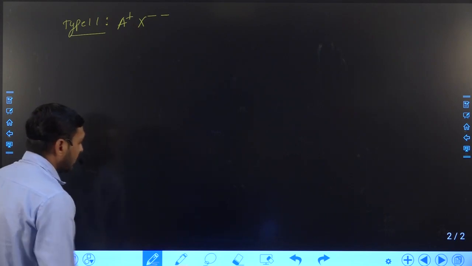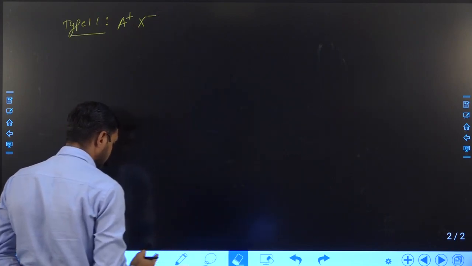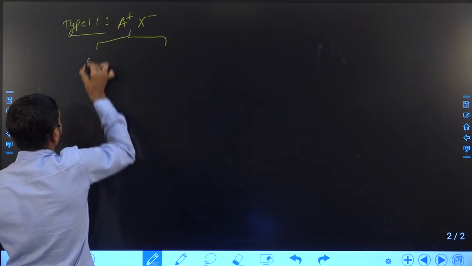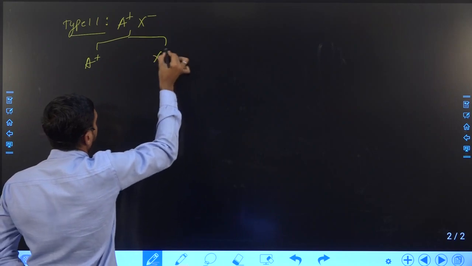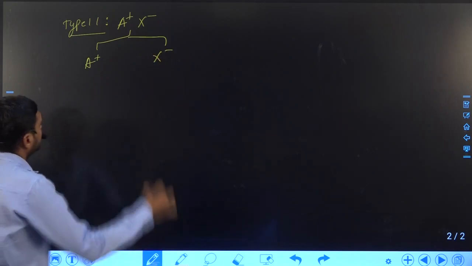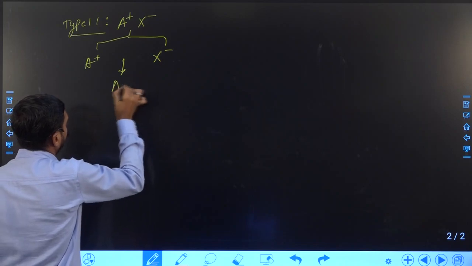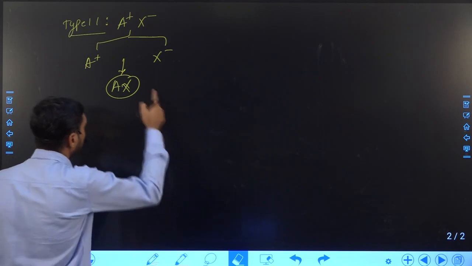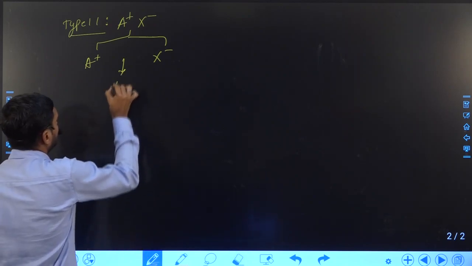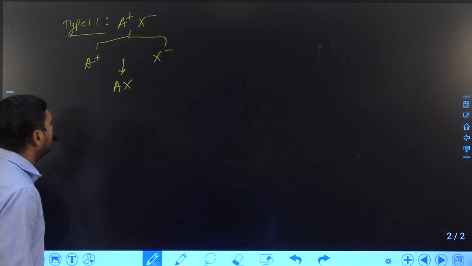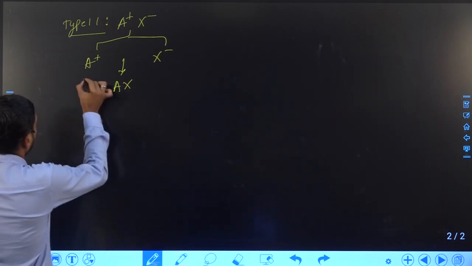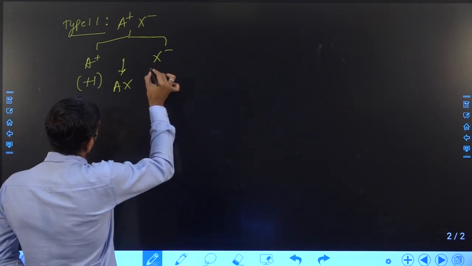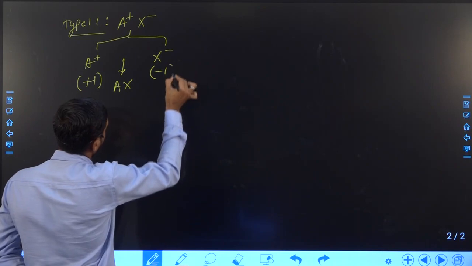Right now you can see here the positive charge is +1 and negative is -1. Okay, so the compound will become AX. Okay, so in AX the compound will become neutral. Why? Because the total positive charge is +1 and the total negative charge is -1.